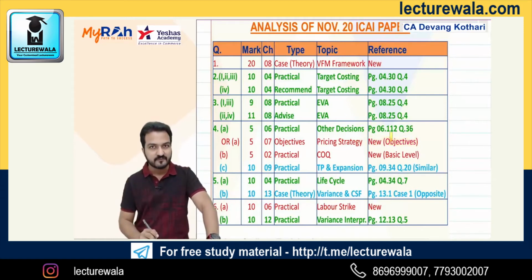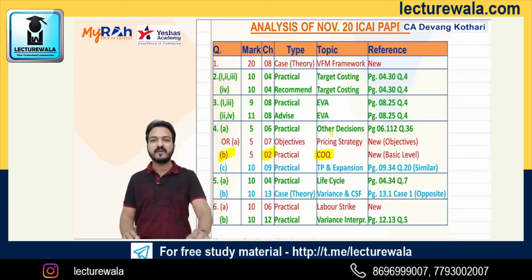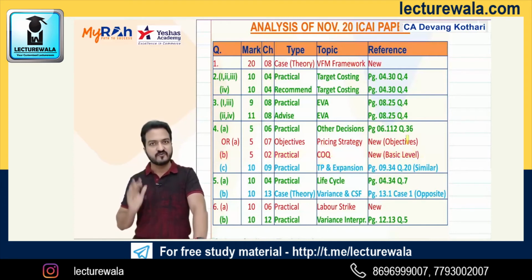This was just an objective question in which you had to point out that in this situation, this pricing should be done. Question 4b was from chapter 2. Chapter 2 had the first topic as cost of quality. Yes, this is regarding cost of quality, and trust me, this is again marked as red, a new question, but it is a very basic level question calculating a cost of quality.